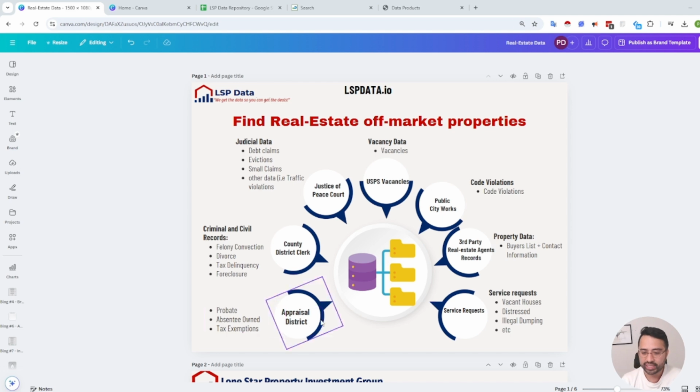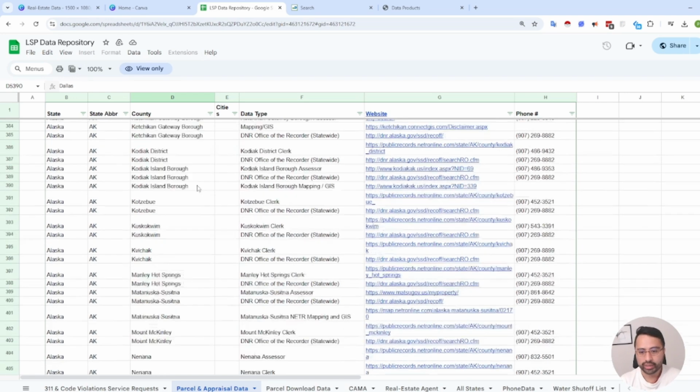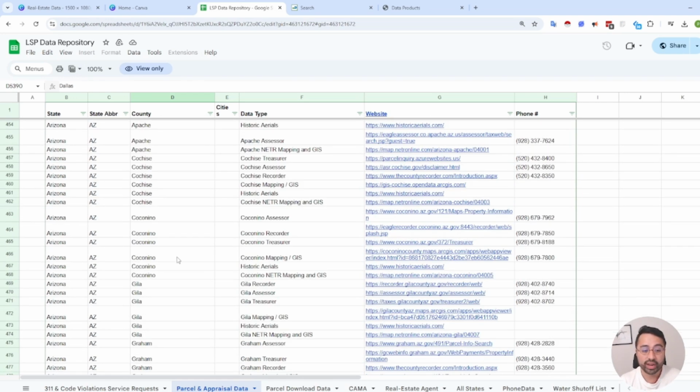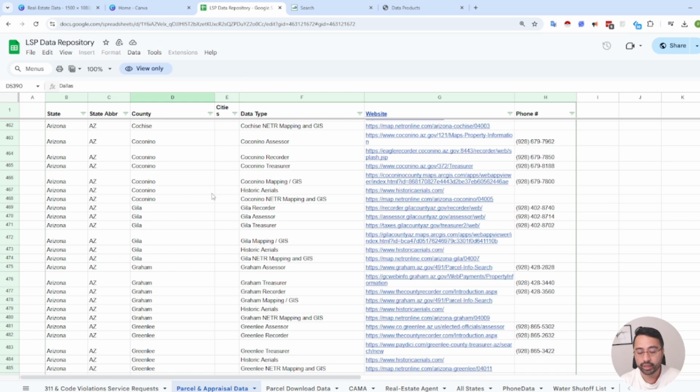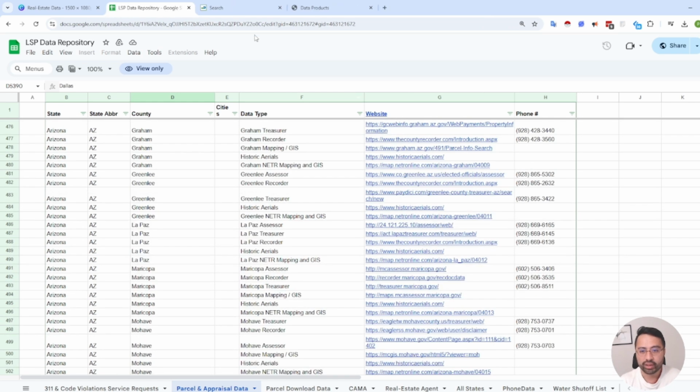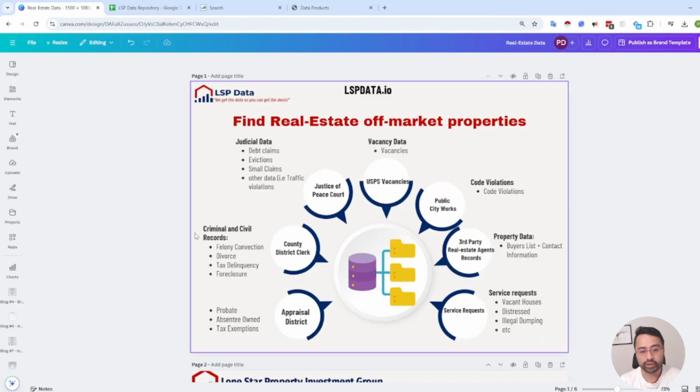But anyways, that's the appraisal district bit, which is where you can get all the information, right? I made another video, and I'll add the link as well for our data repository, so that way you can find your own appraisal district site. You can download your own records, right?